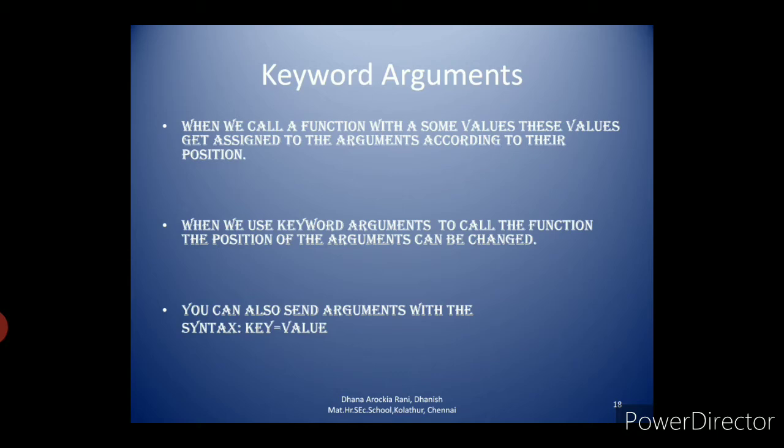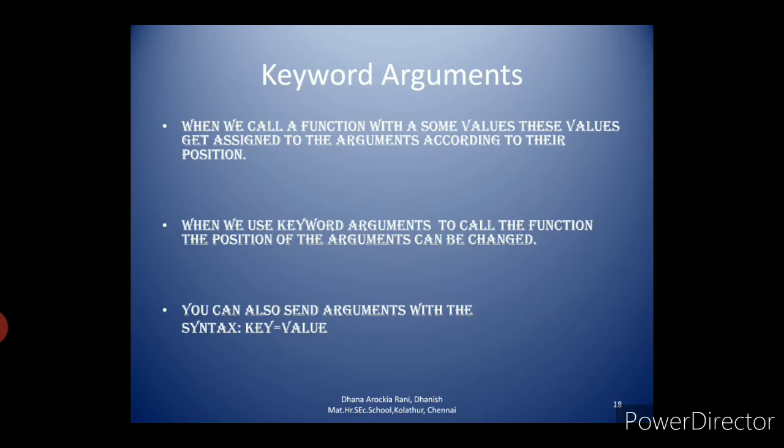Here you see the example, take page number 94, the last example. def print data name comma age. Here def is a keyword, print data is a function name, and name and age is the parameter list, parameter 1 and parameter 2. So what is the print statement?